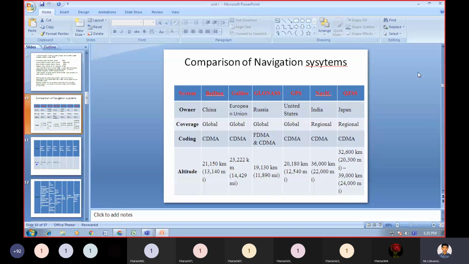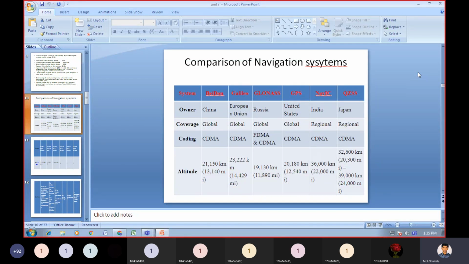The owner of GPS is the United States of America, and it covers globally. Here we use the code division multiple access scheme, and the elevation is 20,180 kilometers, about 20,000 kilometers.